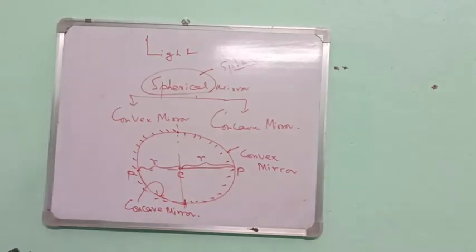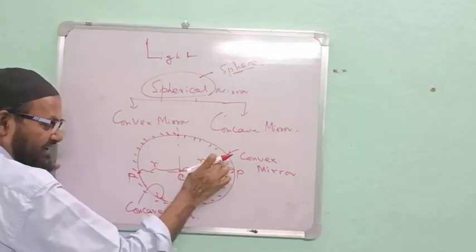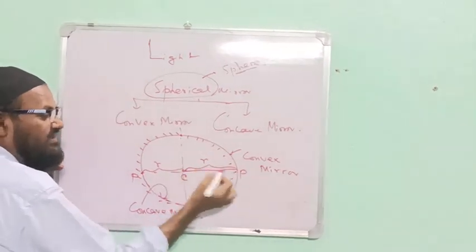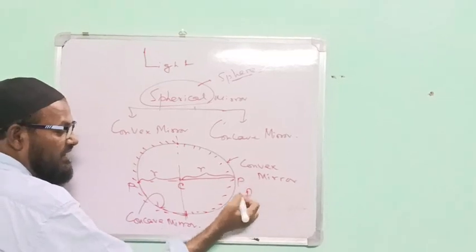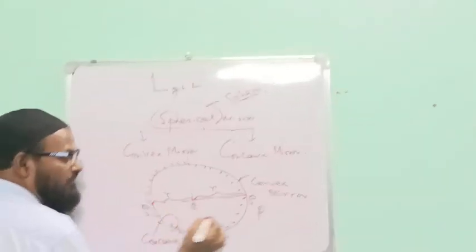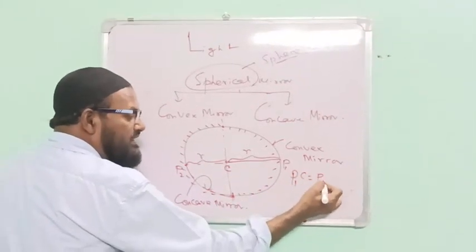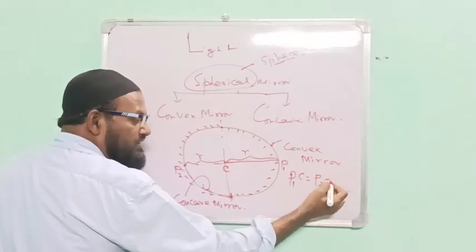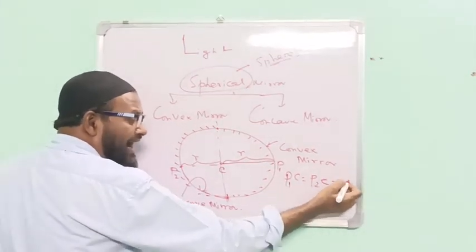Okay. Now, one thing is important. This is the radius. I am taking P1, I am taking P2. So P1C equals P2C, and P2C equals R.